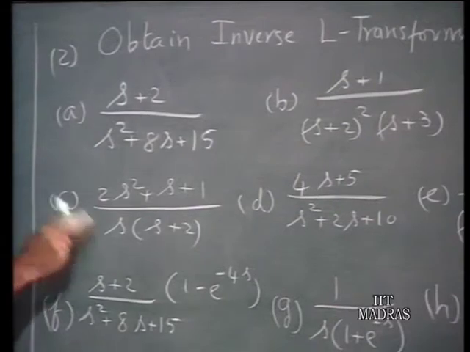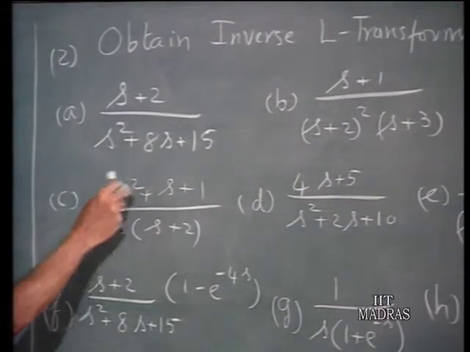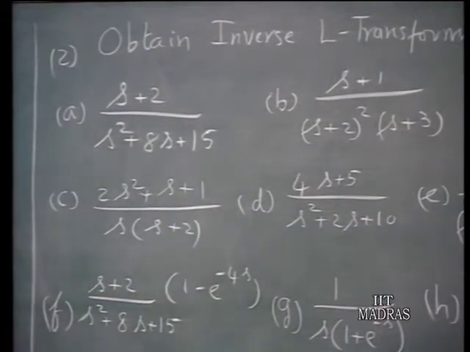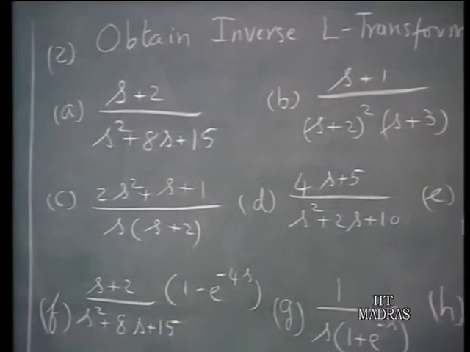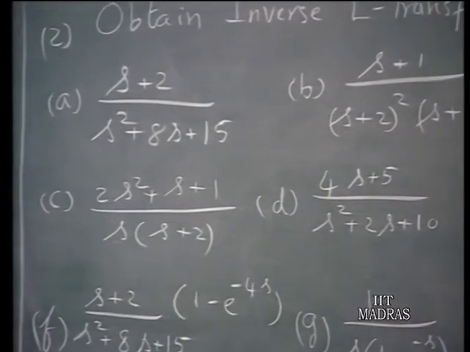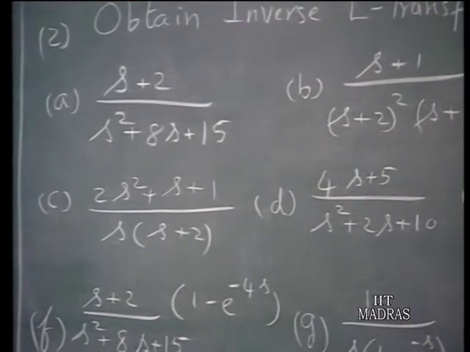So 2 plus some k1 over s plus k2 over s plus 2 is the partial fraction expansion of this. So corresponding to the 2, the inverse Laplace transform will be 2 delta t. Whenever the numerator degree happens to be the same as the denominator degree, you have a constant term in the partial fraction expansion, and in the inverse Laplace transform you have a delta function.